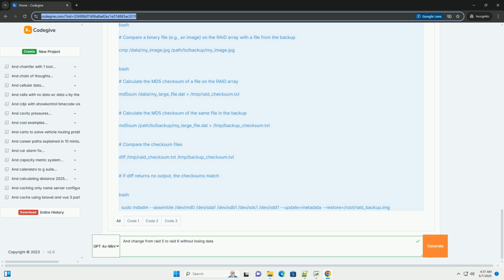8. Verifying data integrity. After the reshape is complete, thoroughly verify the data integrity. Detailed steps with code examples, mdadm. 1. Checking the RAID array status. First, identify your RAID array.